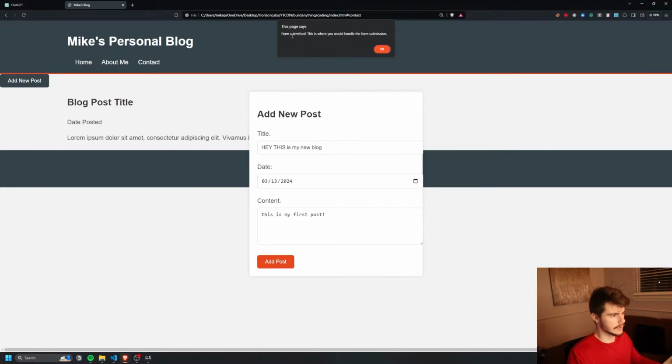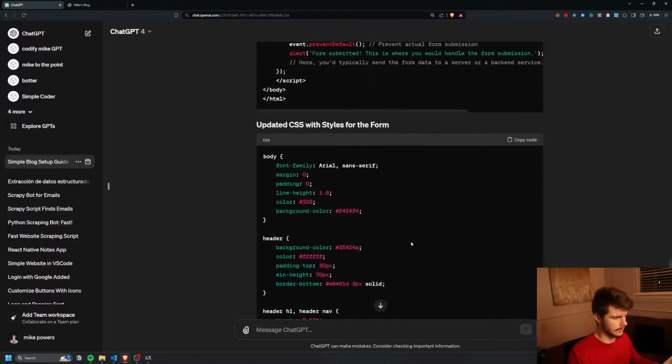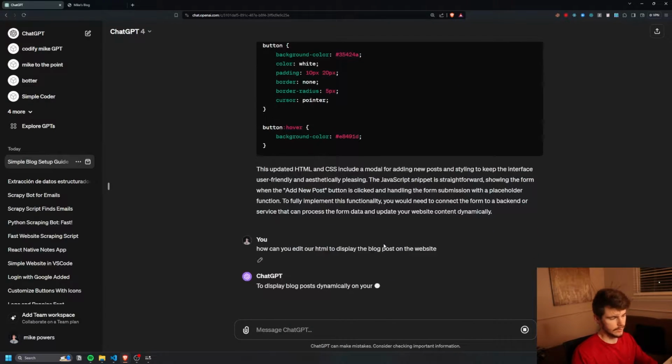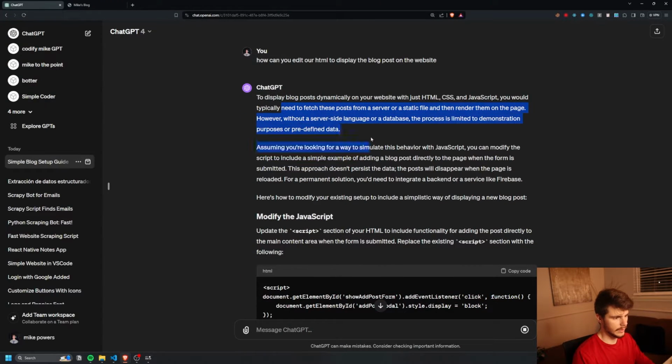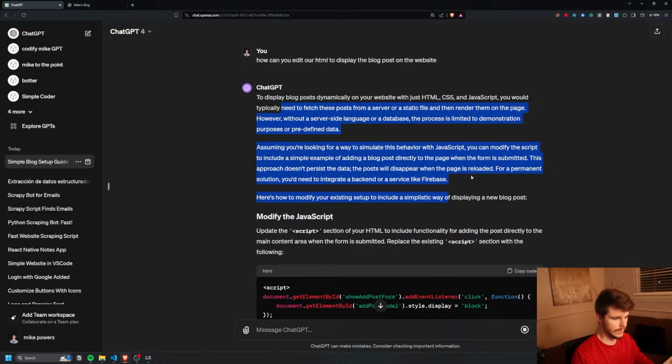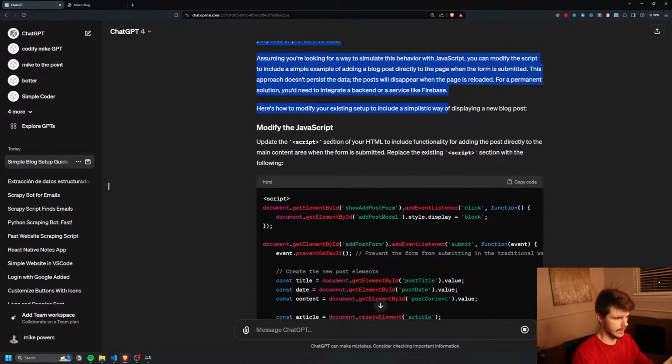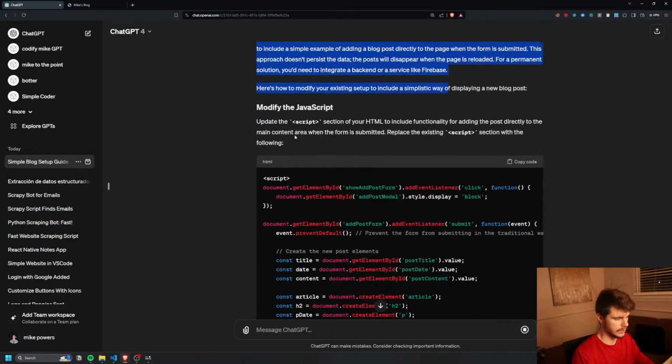So this is my first post, and add post. Form submission. So this is where you would handle the submission, so it doesn't actually put our blog post anywhere. So let's update this to actually put our blog post somewhere. So I'll say, how can you edit our HTML to display the blog post on the website? It's giving us some context as to how we can fix this problem. What we're going to want to do here is modify the JavaScript. So we have some new JavaScript here that we're going to add in.